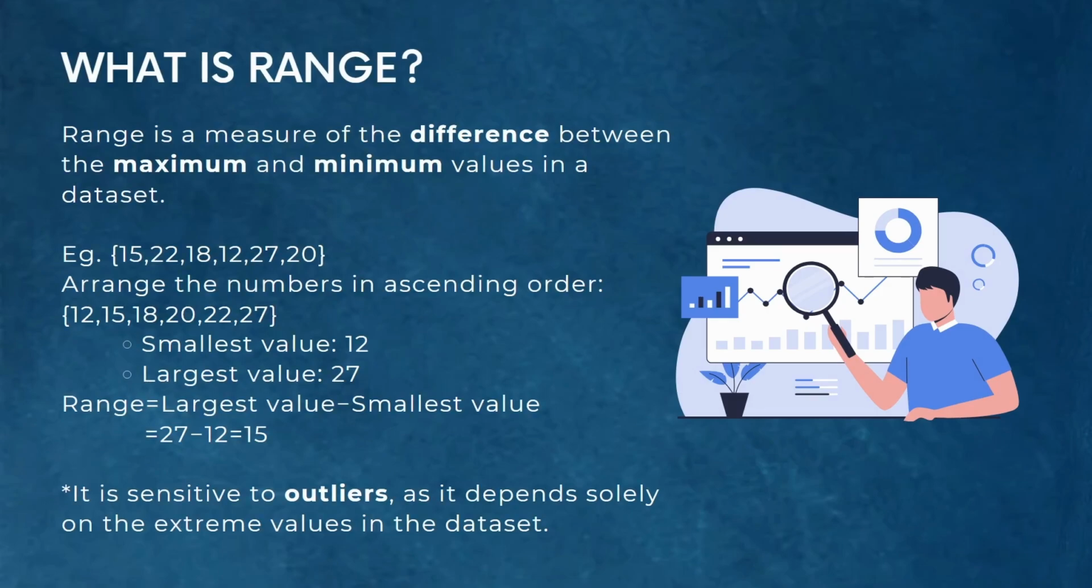Range. In statistics, range is the measure of the difference between the maximum and minimum value in a dataset. It provides a simple value to assess the spread or variability of the set of values. The range is calculated by subtracting the minimum value from the maximum value.